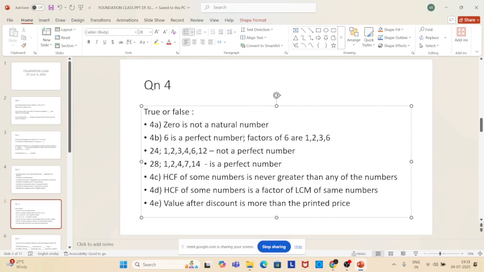4C. Rakshan, can you read it? HCF of some numbers is never greater than any of the numbers. Is it correct? False, sir.